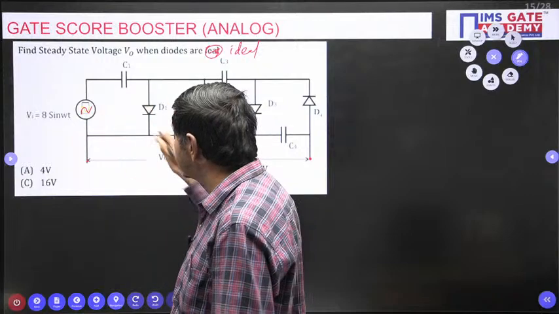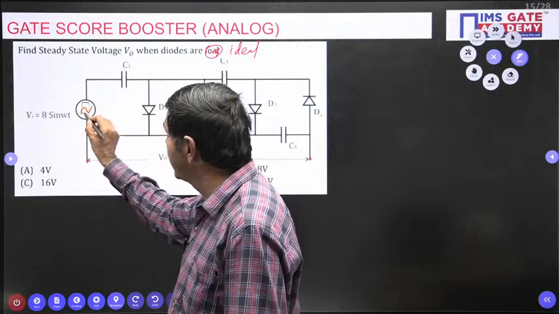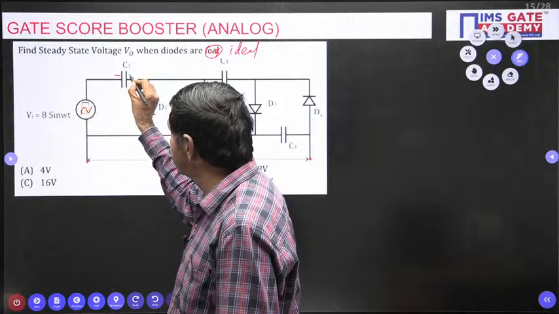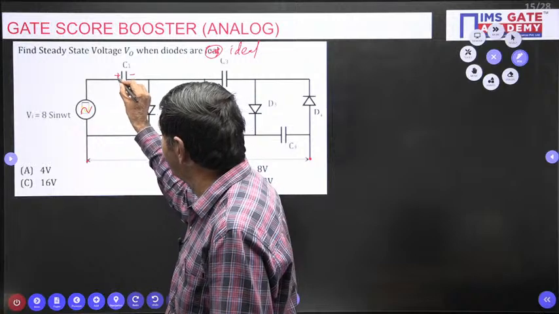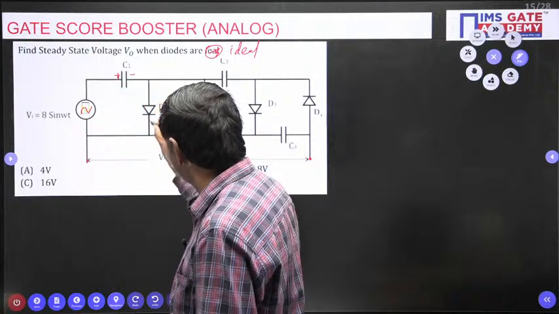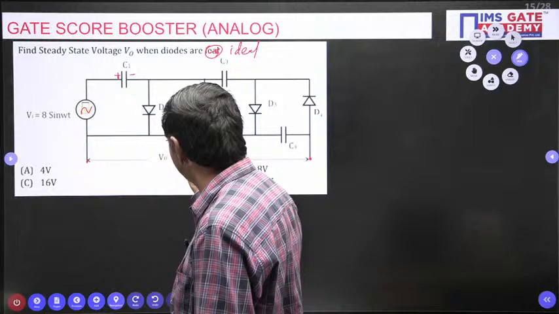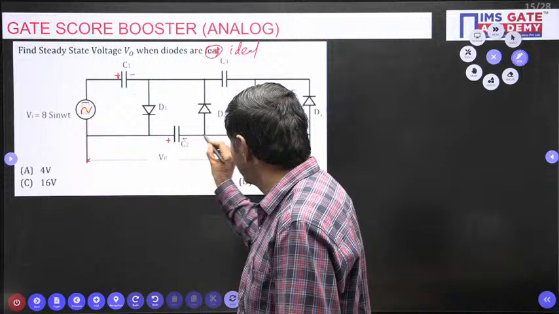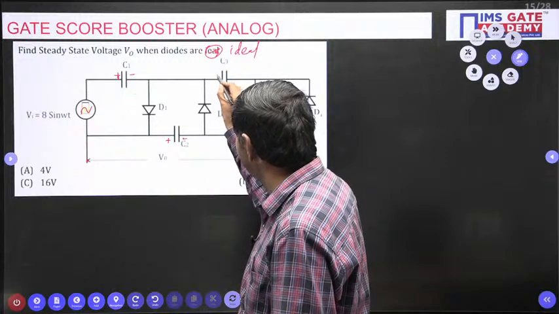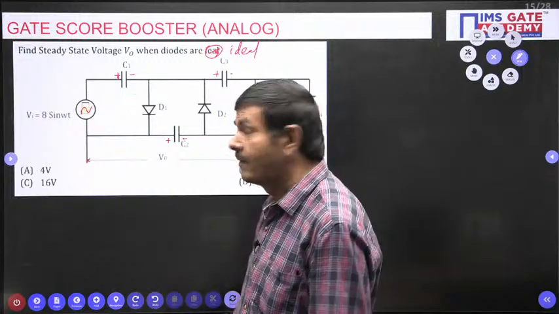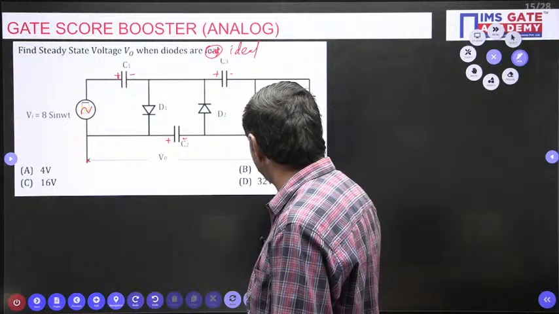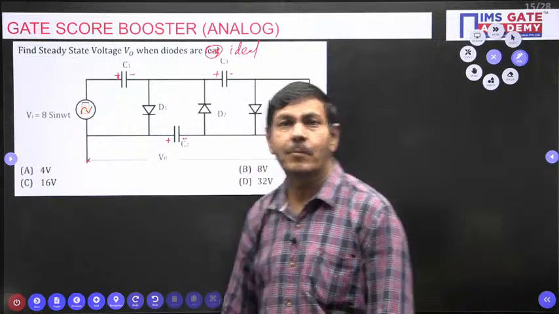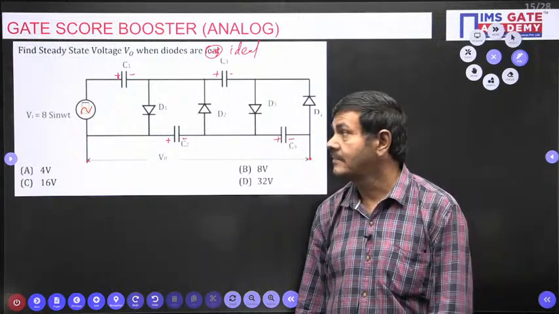How is the polarity given for this capacitor? The supply is given this side, you go this side. You always give plus minus. When you go this side again, plus minus. And when you go this side again, the diode goes this side, plus and minus. Like that the polarity of the capacitors is made.